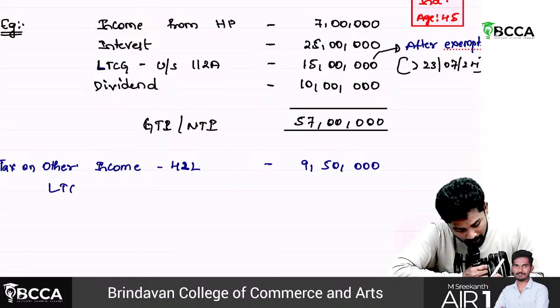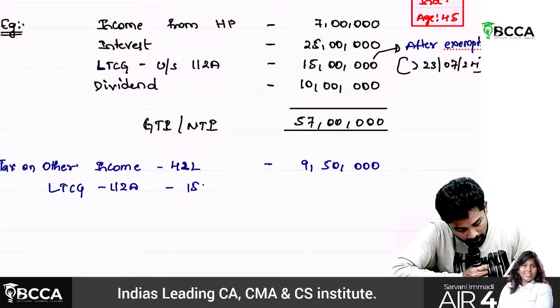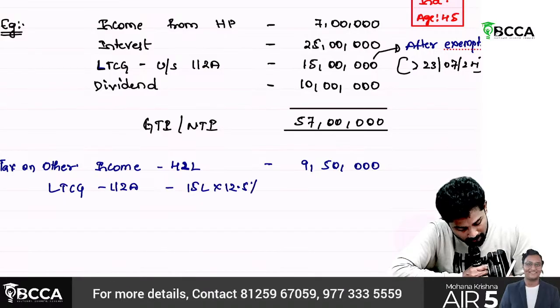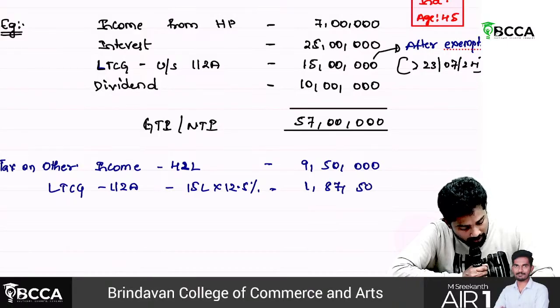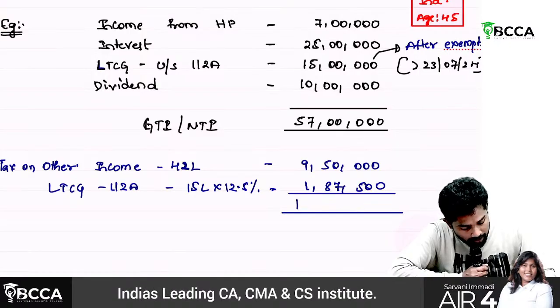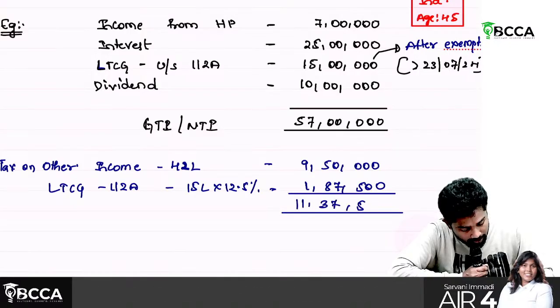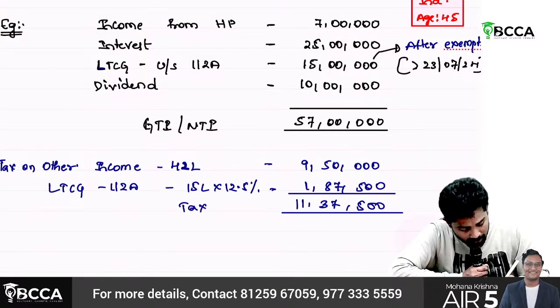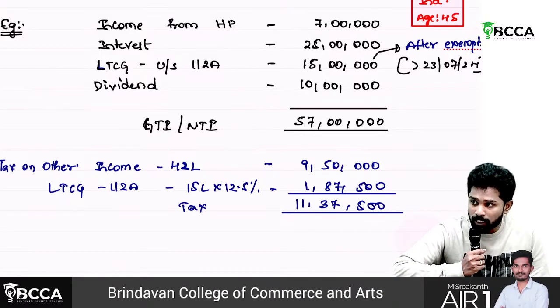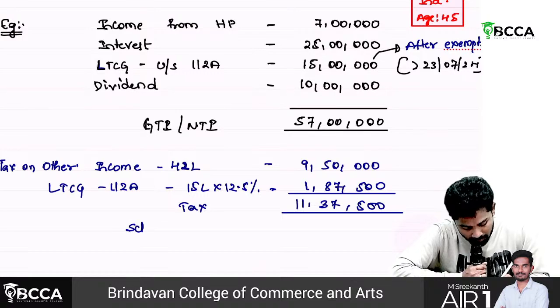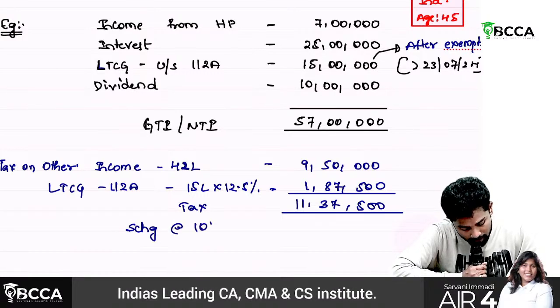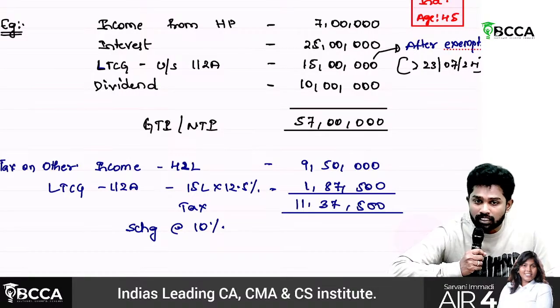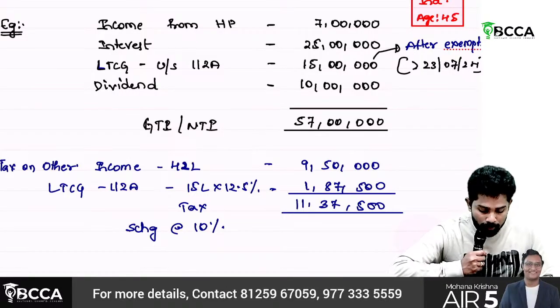On long-term capital gain under 112A, 15 lakhs into 12.5% is 1,87,500. Taking the total, 11,37,500. This is the tax. But here surcharge is applicable. For an individual above 50 lakhs, surcharge at a rate of 10% is applicable. So how much is the surcharge?